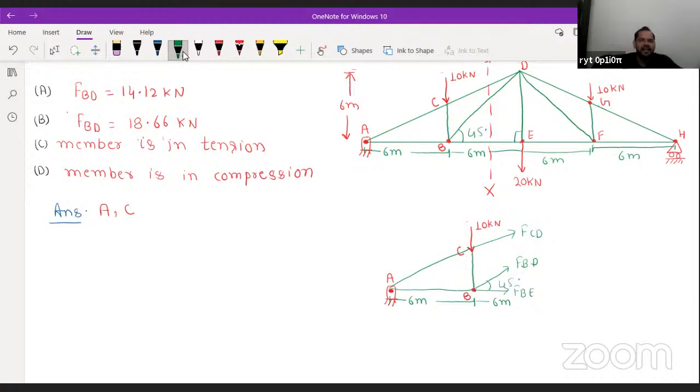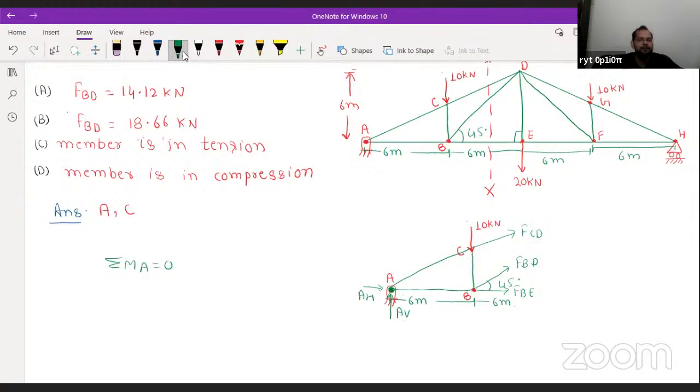This angle is 45 degree. If I consider moment equilibrium about point A, at this point you are going to see some reactions, that is AV and AH, A vertical and A horizontal. If the net moment about point A is equal to 0, then FCD is passing through A, AH is passing through A, AV is passing through A, and FB is passing through A. So because of these forces the net moment will be 0.